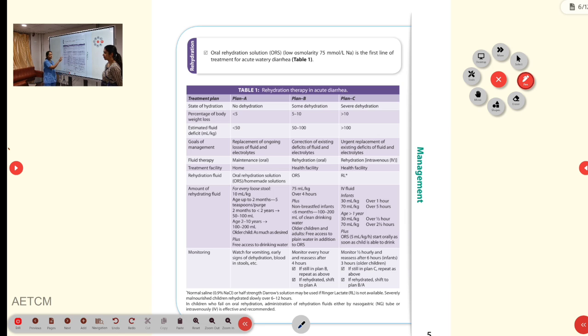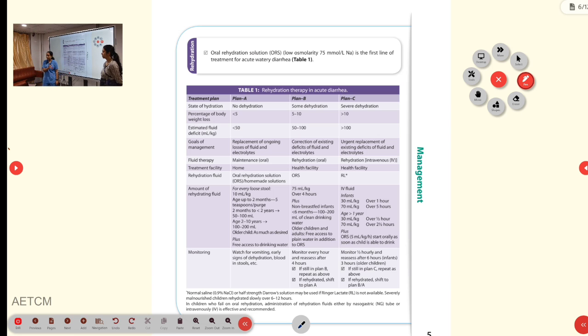And the second one is maintenance therapy. Maintenance therapy is when the child is having ongoing loss, that is, whenever the child is having loose stools or vomiting, for each episode we will give a correction. That is called maintenance therapy. So in plan A, when there are no features of dehydration, the only goal is to correct the maintenance.